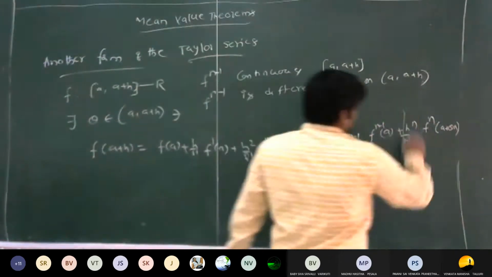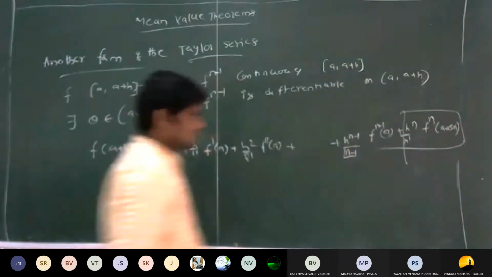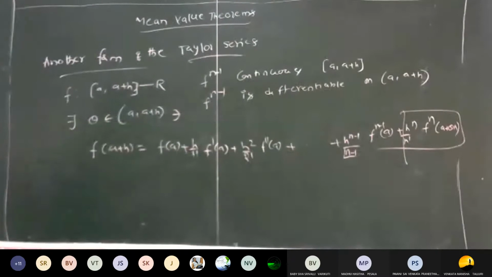Only here the last term is changing. That is the only thing.